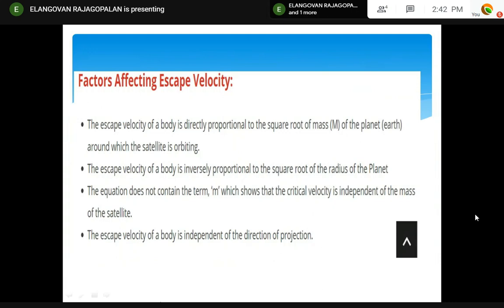This is another concept. It is independent of the direction of projection. Somebody asked, with an inclination of 30 degrees, I am escaping, what is the escape velocity? Don't get confused. It is independent of the direction of projection. Escape velocity is constant in all projections, because it is one of the multiple choice questions. All these things come as multiple choice questions.